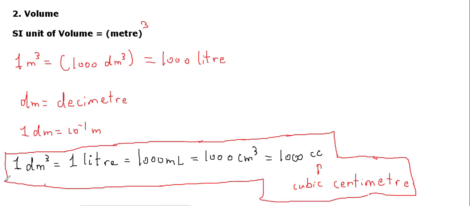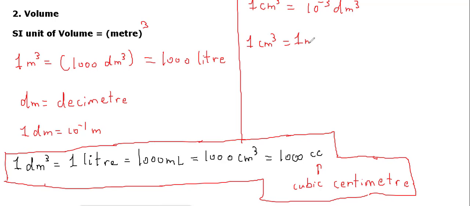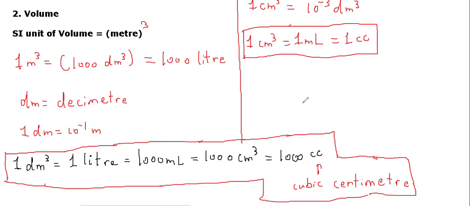Now one important relationship we are getting here. From the numerical point of view, 1 centimeter cube is equal to 10 raised to power minus 3 decimeter cube. And remember, 1 centimeter cube is equal to 1 ml, and 1 ml is equal to 1 cubic centimeter, right? All three are the same. Just to confuse you, sometimes we mention it as centimeter cube also. So this is the concept regarding volume.